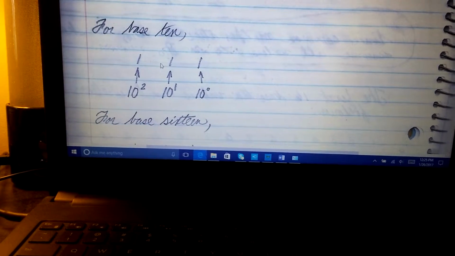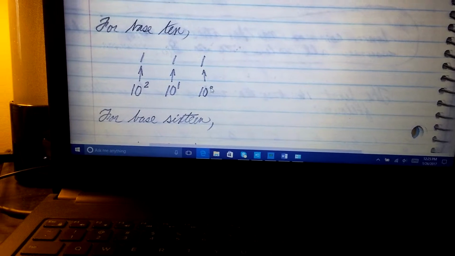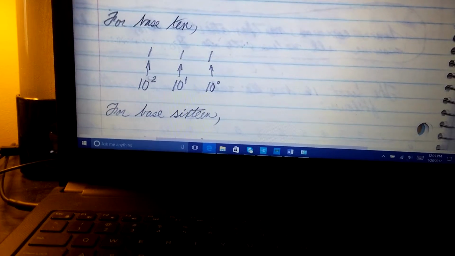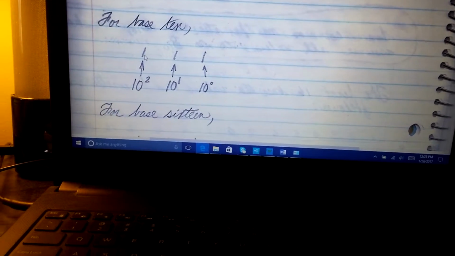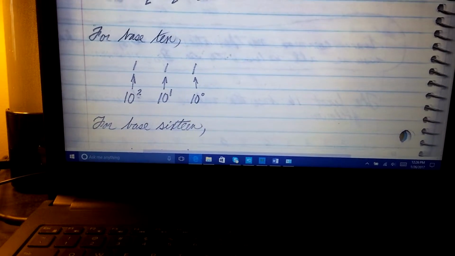For our base 10 system, for example, the number 111: 10 to the 0th, 10 to the first, which is tens, 10 to the second, which is hundreds. So we can read that as 100, because that's 10 squared, then 10, and 1. So again, up here we have 1 times 4, 1 times 2, and 1 times 1. So this 1, 1, 1: 1 times 4 is 4, 1 times 2 is 2, and 1 times 1 is 1. So that's the equivalent value of 7. Here, our equivalent value is 111.